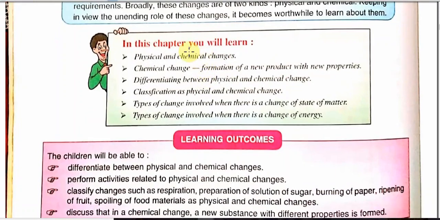In this chapter, you will learn physical and chemical change, formation of a new product with new property, differentiating between physical and chemical change, classification as a physical and chemical change, type of change involved when there is a change of state of matter, type of change involved when there is change of energy.